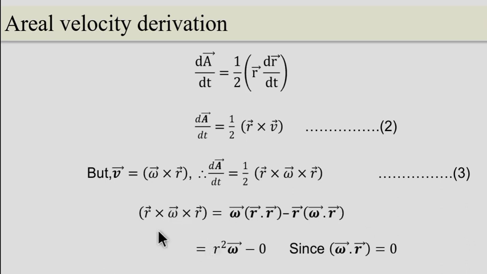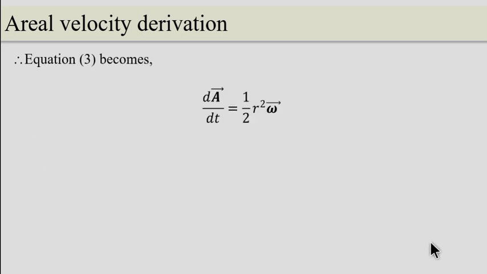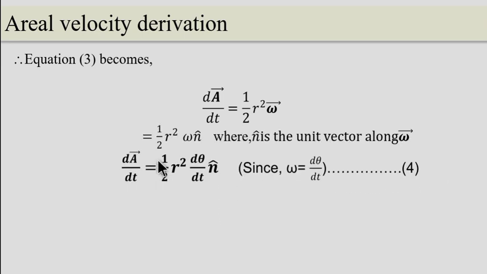Then the equation becomes r vector cross omega vector cross r, which is equal to r square into omega. Now, from this relation, equation 3 becomes dA by dt is equal to half r square omega. Now, half r square omega into n cap, where n cap is the unit vector along the angular velocity omega.